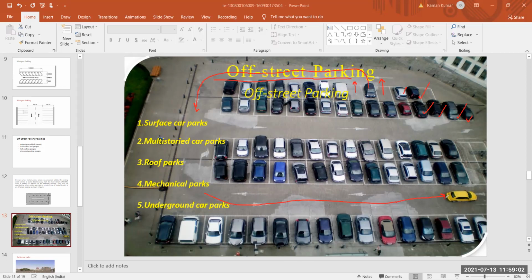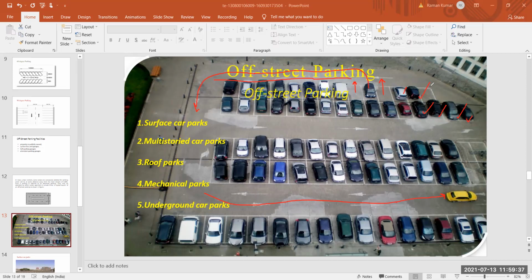So this is your surface car park, multi-storage car parks. This is also known as multi-storage car park, because if we construct a building, then on your basement many cars will be parked, also on your ground floor many cars will be parked, and on your first floor many cars will be parked. So in a very highly developed city in India, also in Delhi, in Mumbai, your multi-storage car parking facility is available.